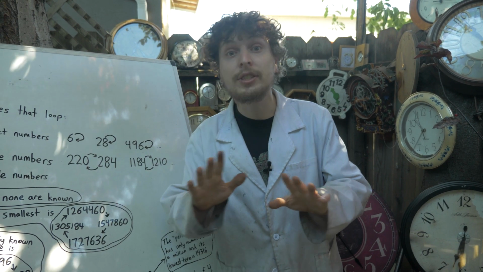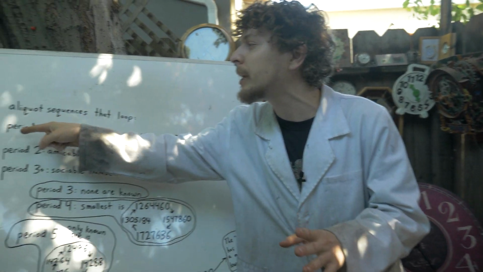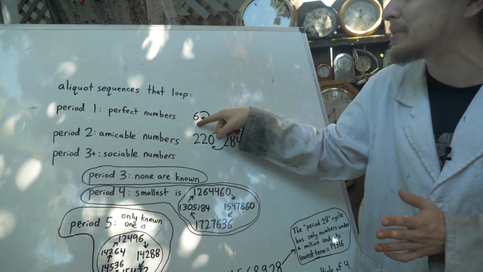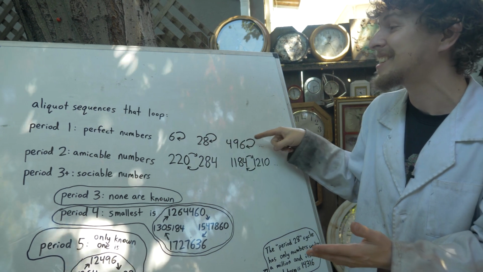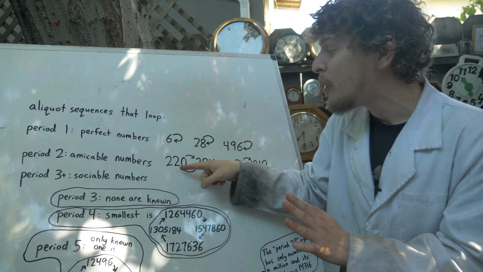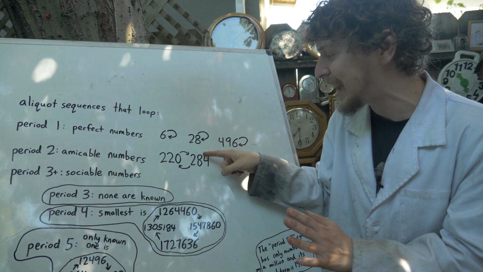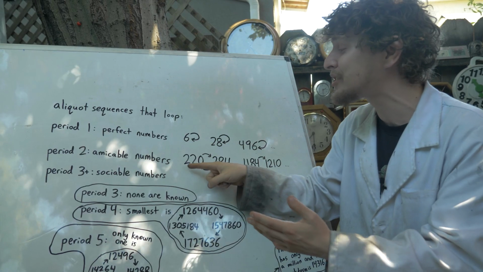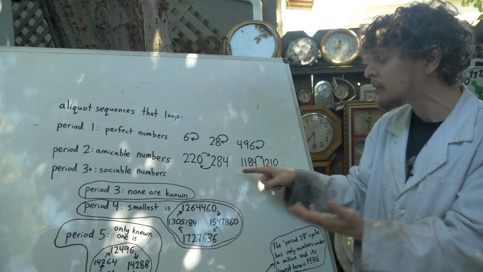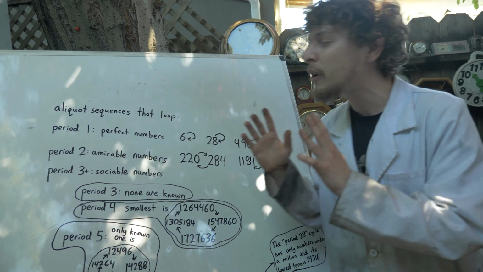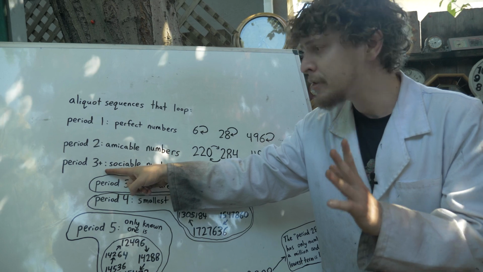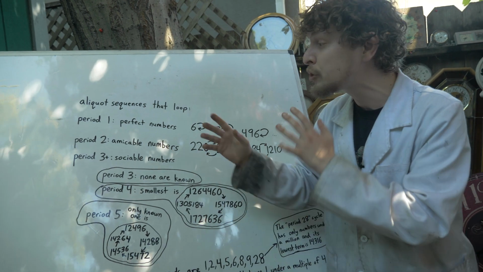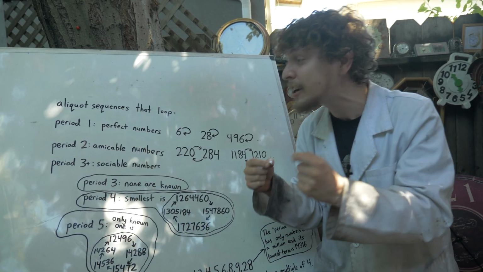We can define aliquot sequences that loop based on how long their period of looping is. Like if they have a period of 1, that means their aliquot sequence sends them to themselves instantly. That's our perfect numbers. And if they have a period of 2, where one number has the aliquot sum of another that has the aliquot sum of it, these are known as amicable numbers, the smallest of which are 220 and 284, and there's the next smallest. Now, if we have a period of 3 or more, these are known as sociable numbers, and we're still figuring out which of these exist and which periods or amount of numbers in the cycle are possible.